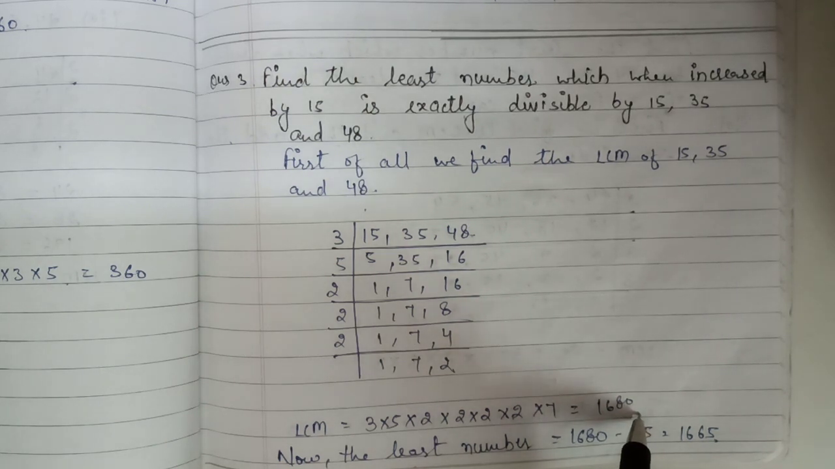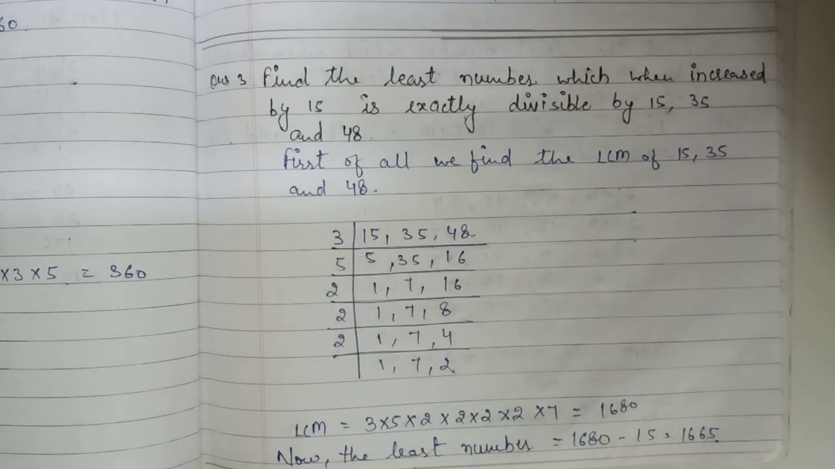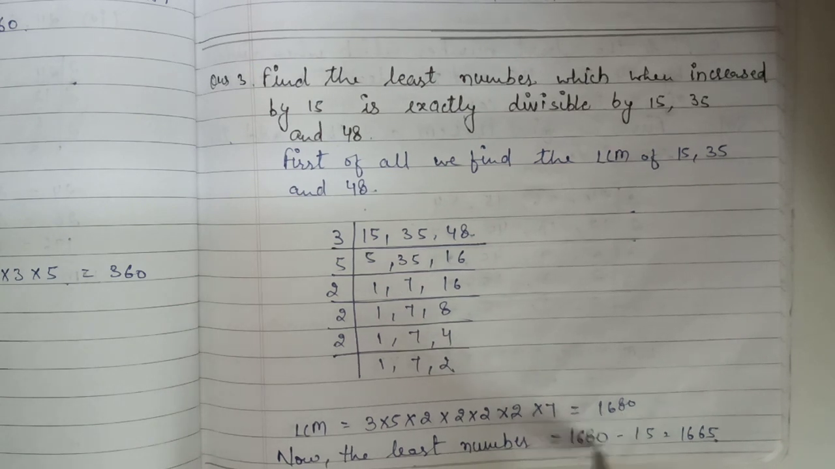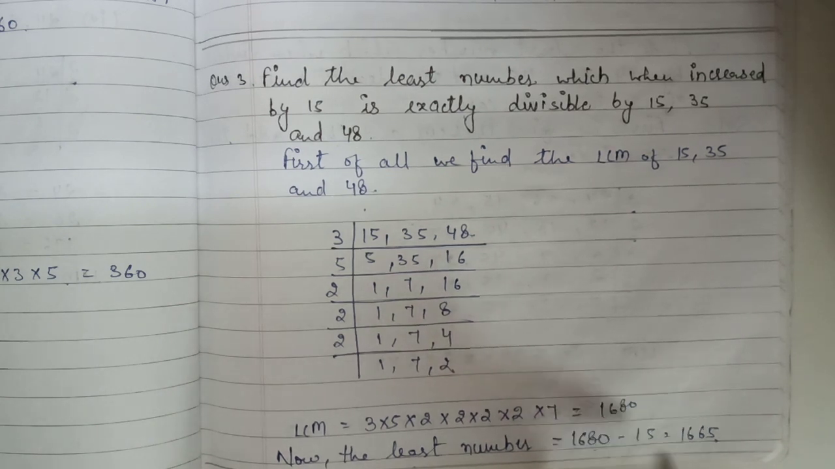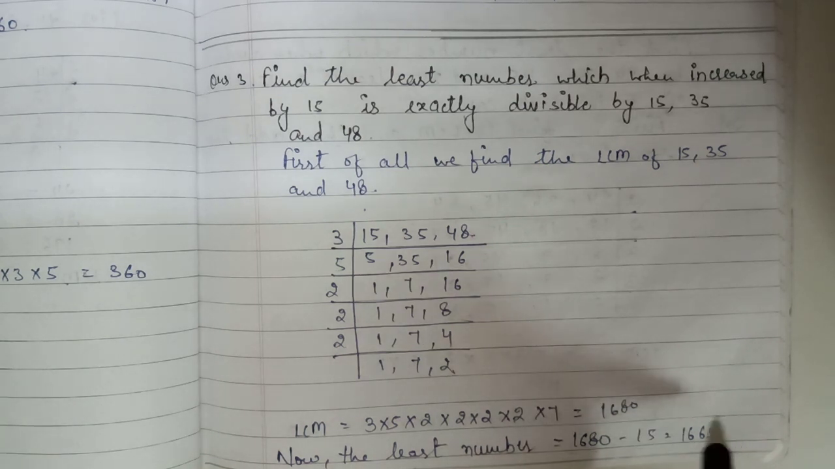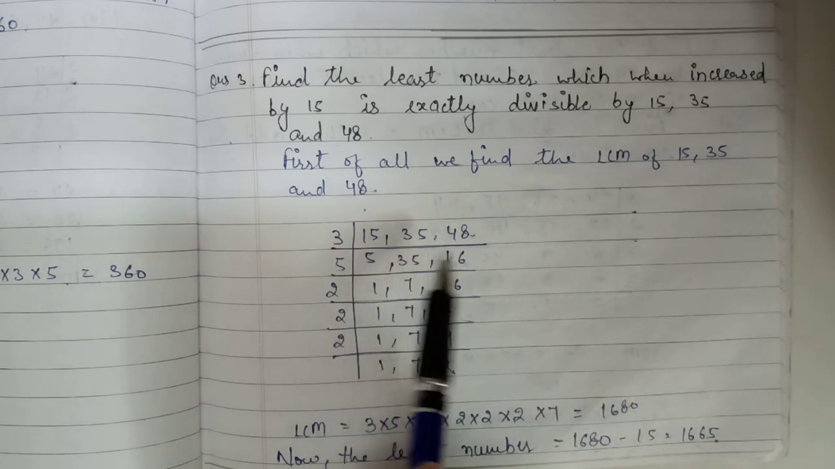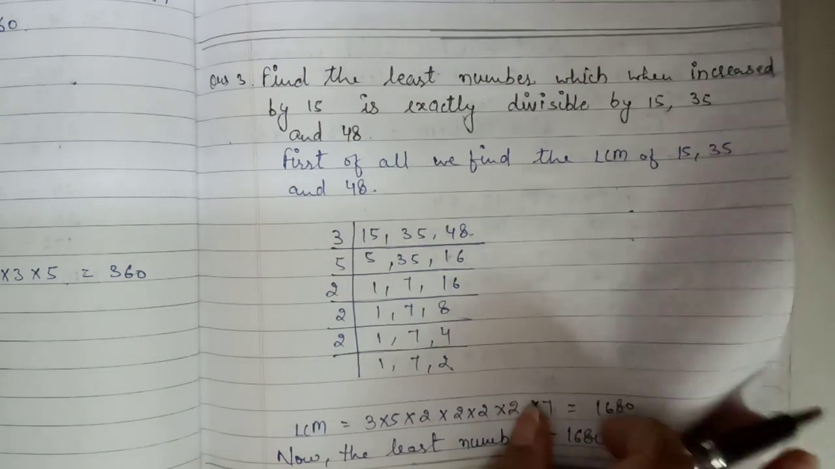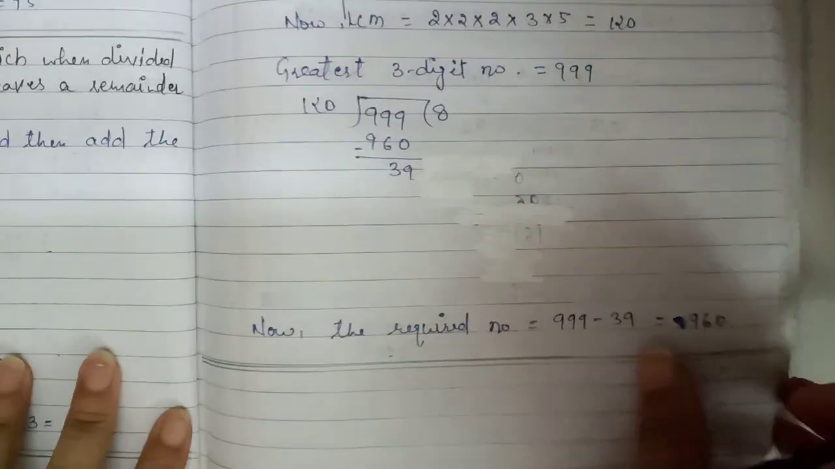1680. And here it is given that when we increase by 15, the number is divisible. That means here we have to decrease the number by 15, and when we decrease 1680 by 15, we get 1665. So we can say that 1665 is the number, and when we increase it by 15, the number will be divisible by 15, 35 and 48. Next question.